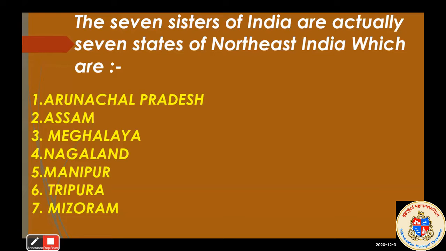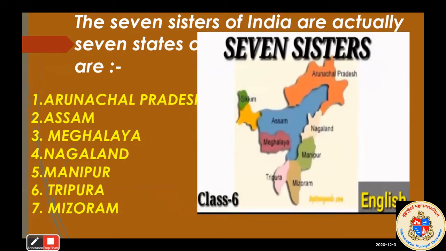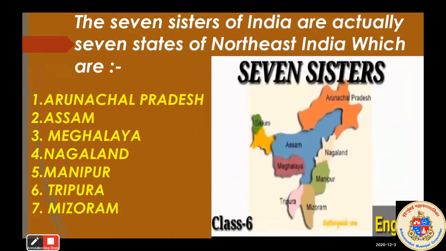So all these 7 states are located in northeast India. You can see here the map of these 7 sisters: Arunachal Pradesh, Nagaland, Manipur, Mizoram, Tripura, Meghalaya, Assam, and the 8th state is Sikkim. Okay, all these 7 states are in northeast India.